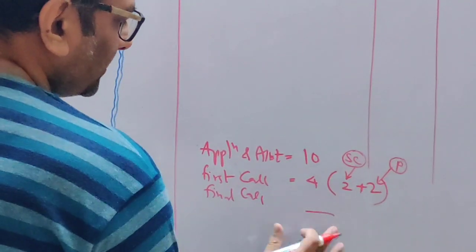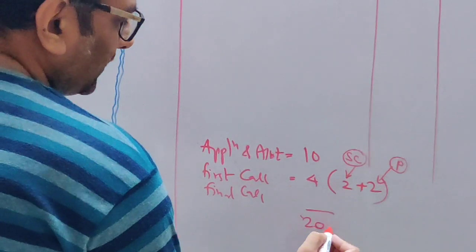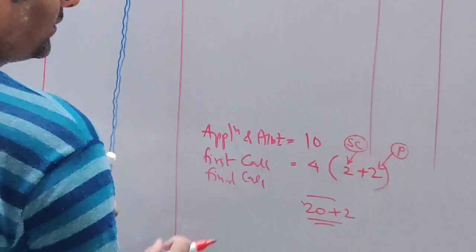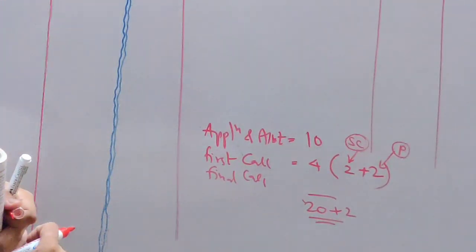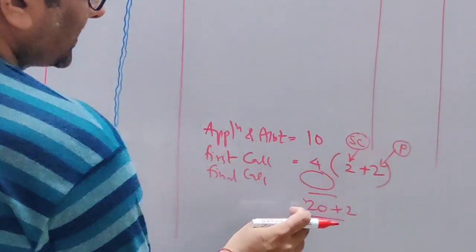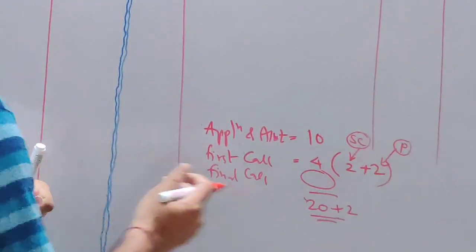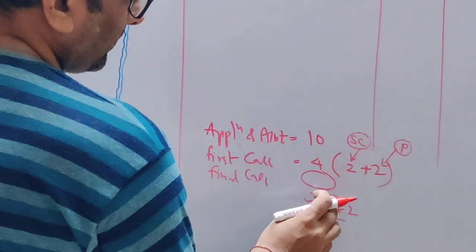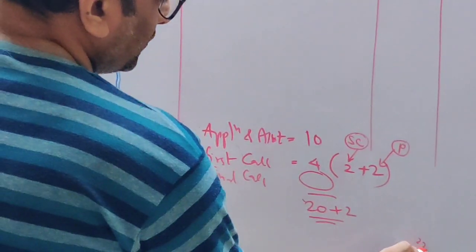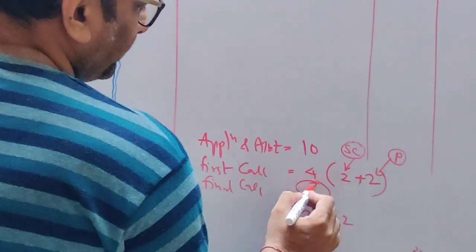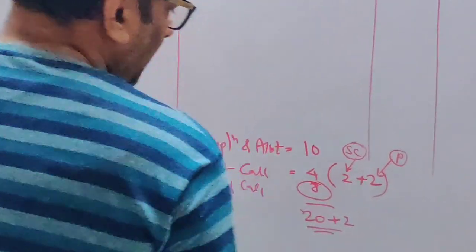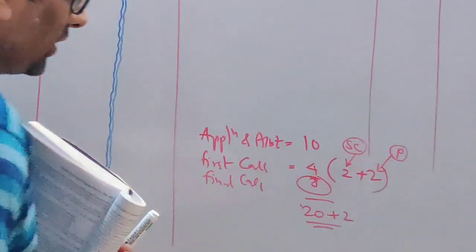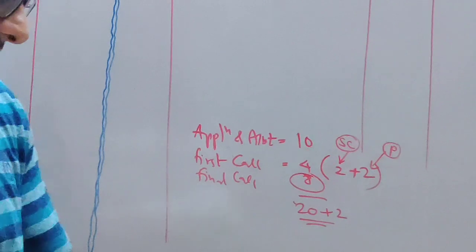And final call. So what will be the balance, students? Total face value is 20 along with the premium 2 rupees, so total receivable is 22. 14 is already received. So what will be the balance amount? 22 minus 14, 8. So you will be asking for the balance amount of 8 rupees at the time of final call, the balance as and when required.